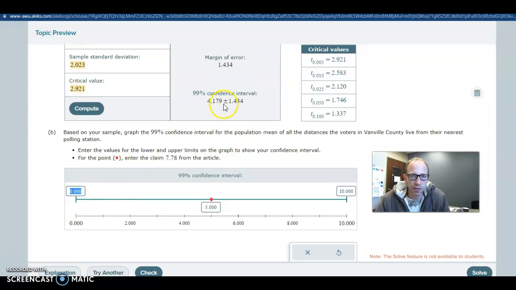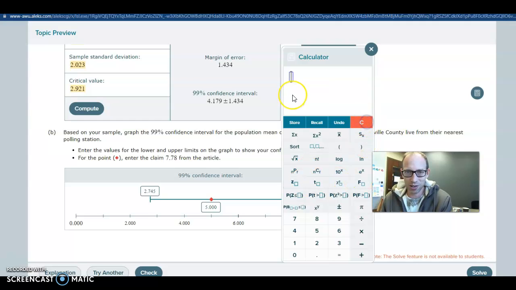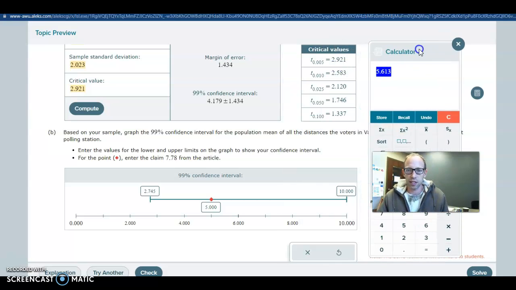So we're going to enter these values in. We're going to take that, we're just going to do that off to the side here. Subtract 1.434. That's going to give us 2.745. Press enter. I guess I might as well just do it here. Why do I need to do it off to the side, right? So here we're going to do 4.179 plus 1.434, and this gives us 5.613. And then it says the population mean, which we don't usually know.